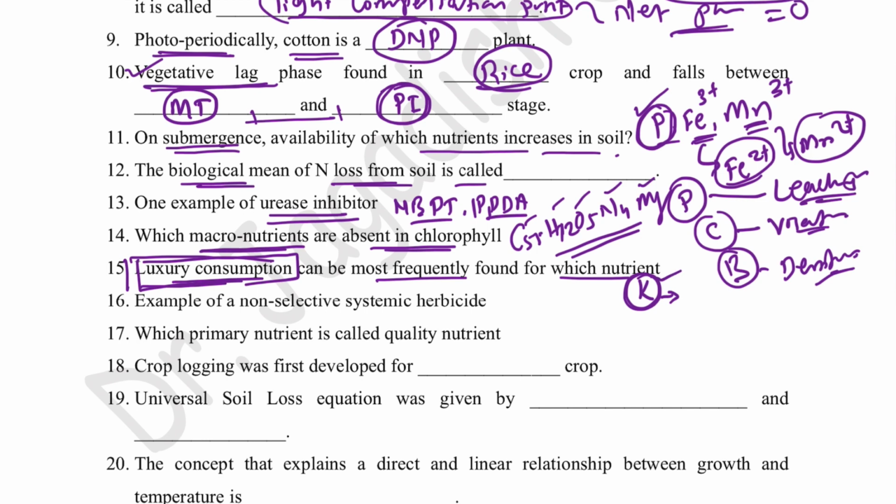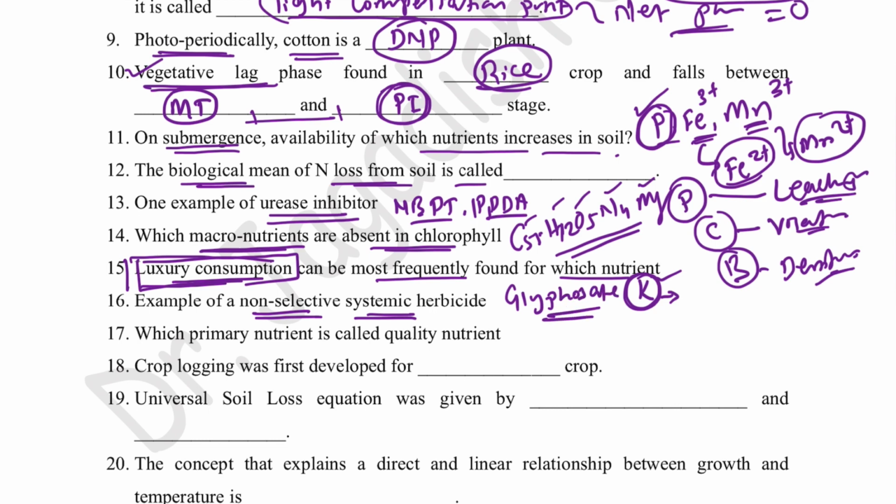Example of non-selective systemic herbicide. Non-selective means on any plant it will fall, that may be crop, that may be weed, it will kill that plant. And systemic means wherever it will fall, whether leaf, stem, flower, it will move inside the plant and it will reach the site of action and it will kill that plant. So non-selective systemic herbicide example is glyphosate.